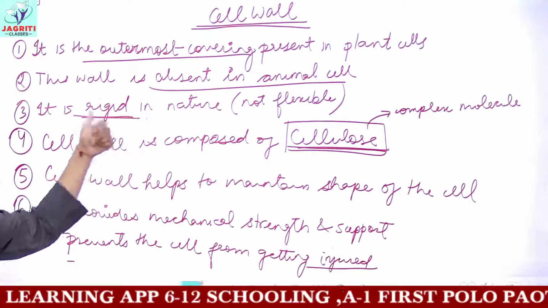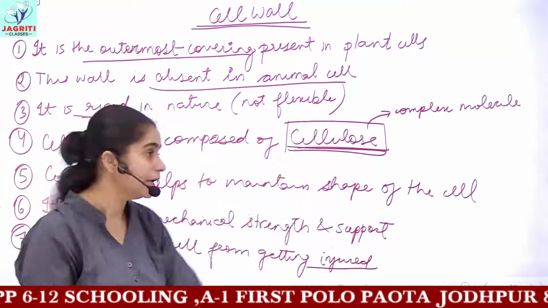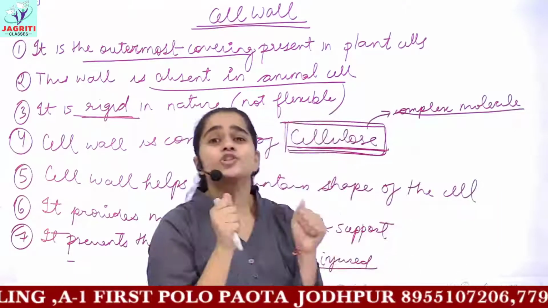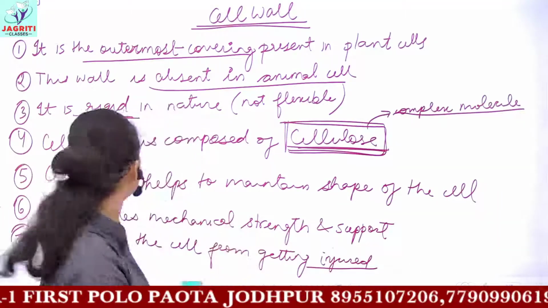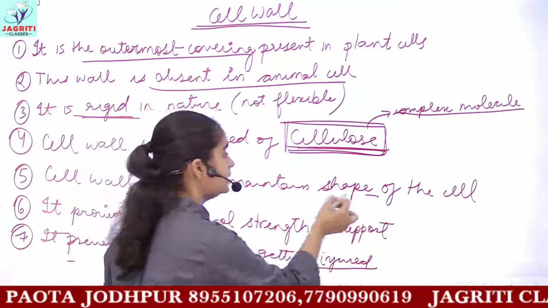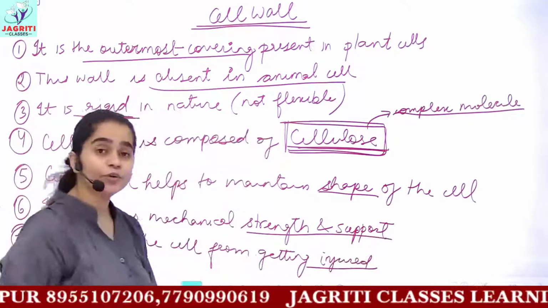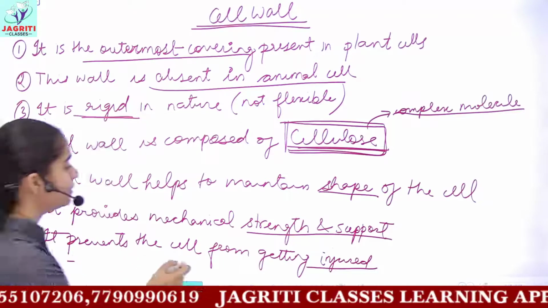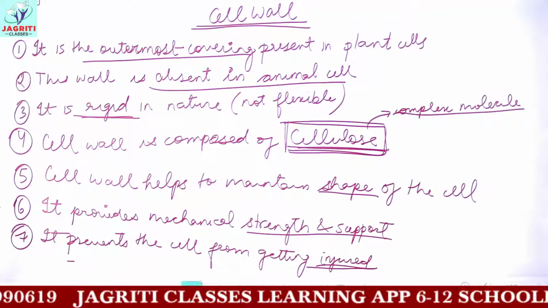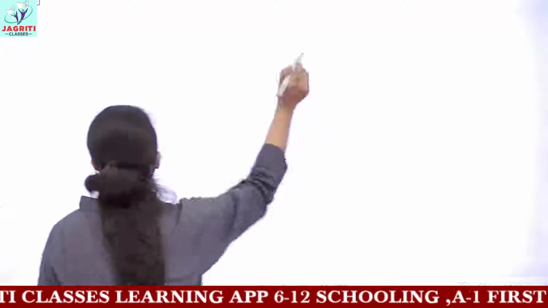Then this cell wall is rigid in nature. Rigid means this is not flexible. Why is this not flexible? Because it is composed of cellulose, which is a very complex and strength giving compound. Then next are the functions of this cell wall. First function is it helps to maintain the shape of the cell. Next is it gives strength and support to the plant. And the next is it prevents the cell from getting injured. So this is the account of cell wall. Then the next process which we'll study now would be plasmolysis.